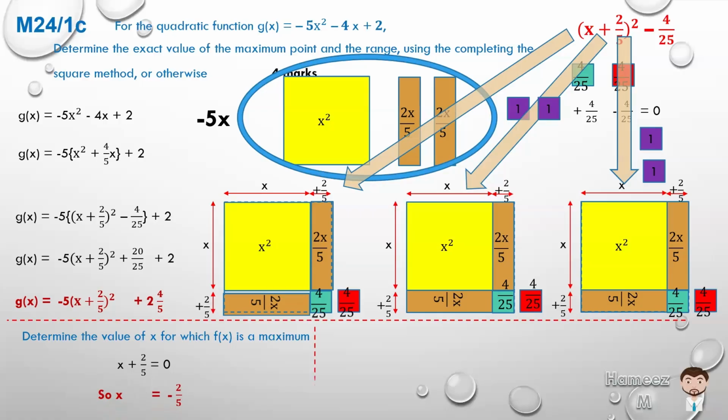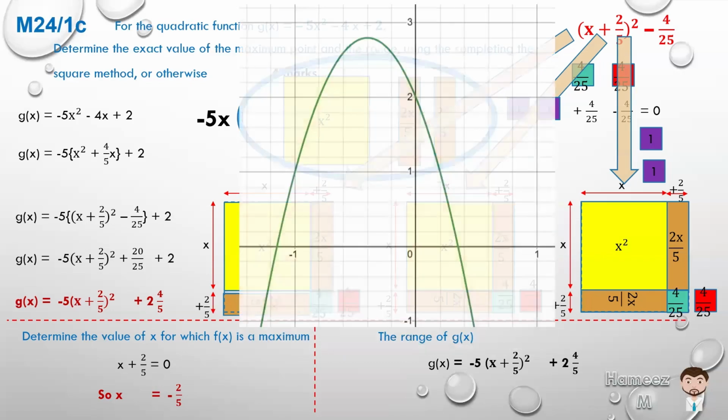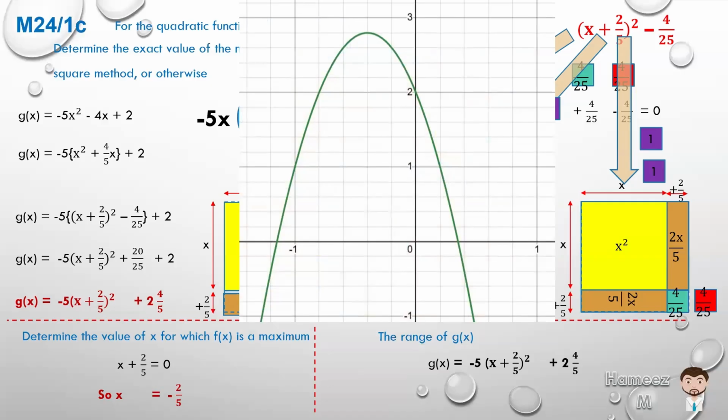The next part of the question is asking us, what is the range of g of x? So g of x is equal to -5 by x plus 2/5 all squared plus 2 4/5, that equation we had. And let's bring up the graphs so you could see the general principles of what it looks like. And we noticed just now that at the value that we have in x, the line of symmetry, or the axis of symmetry, or the mirror line, occurs at -2/5. When x is -2/5, that will be a maximum.